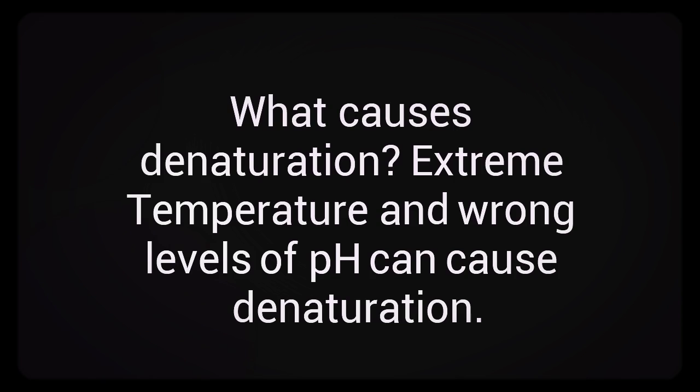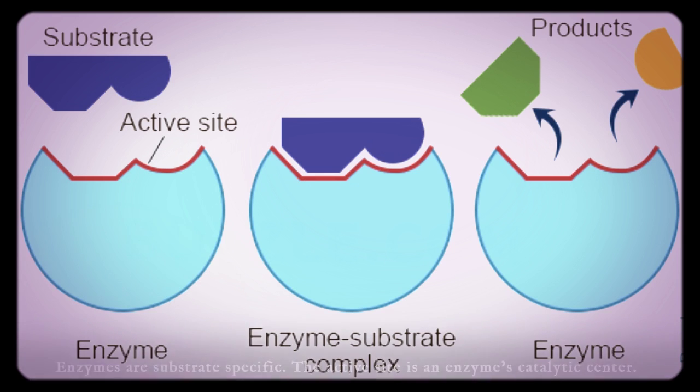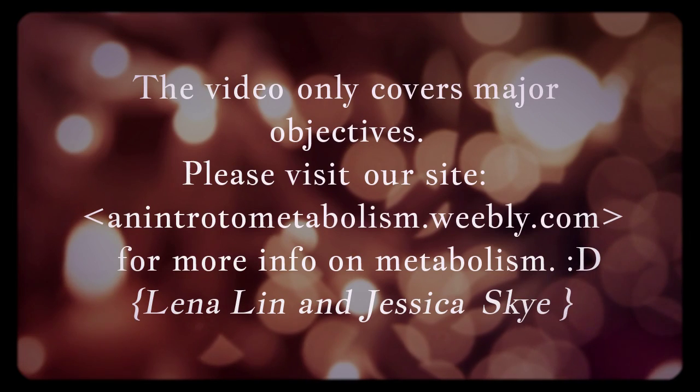What causes denaturation? Extreme temperature and wrong levels of pH can cause denaturation. Enzymes work consistently until they are dissolved or become denatured. So when enzymes become denatured, they are no longer active and cannot function. Enzymes are substrate specific. Their metabolic control also depends on allosteric regulation.